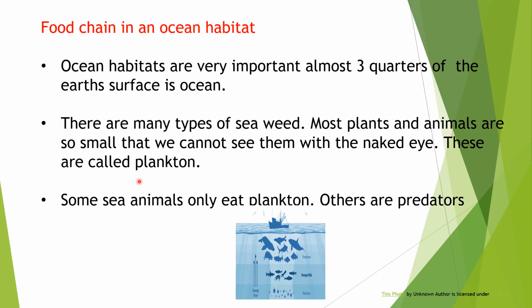These are called plankton. Some sea animals only eat plankton, like forage fish. They eat plankton and others are predators. So plankton have an important place in the food chain that supplies fish and other sea creatures, right? And people who eat them. It indirectly helps the humans.